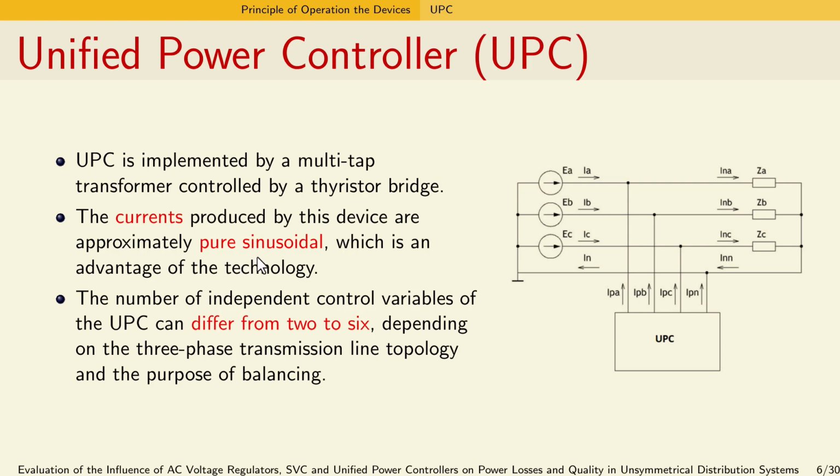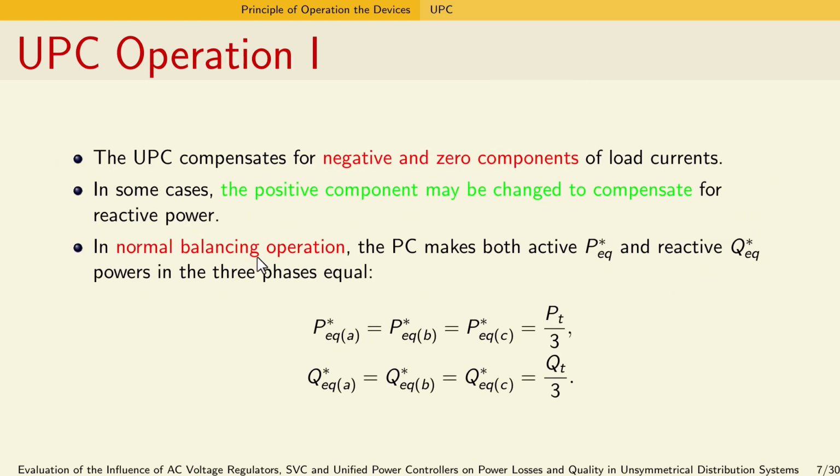So we have the flexibility to implement this UPC in real time, with two variables up to 6 variables according to the 3-phase or 4-phase, or 3-line or 4-line distribution system.